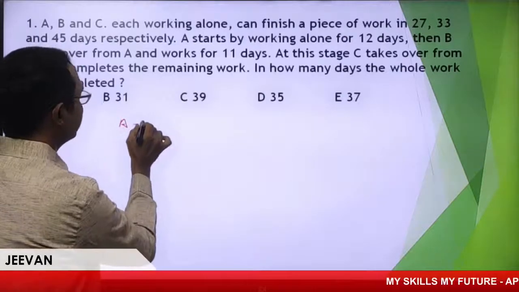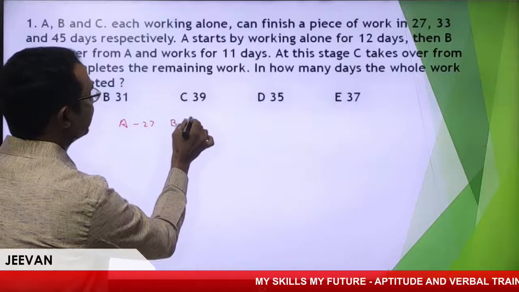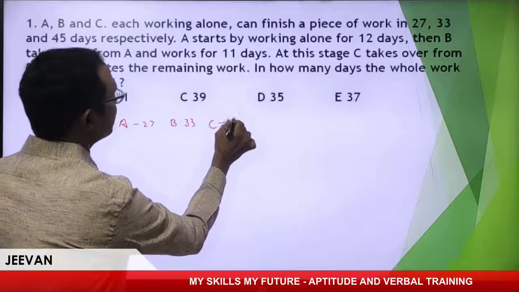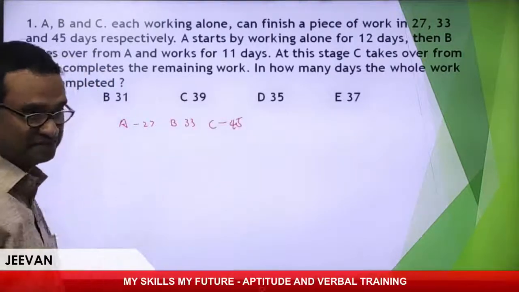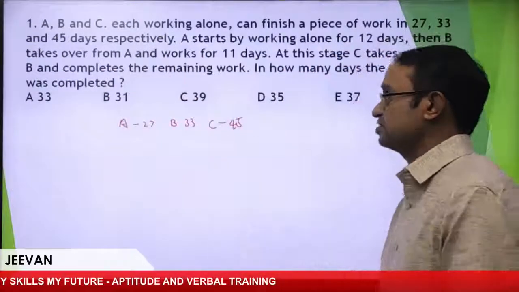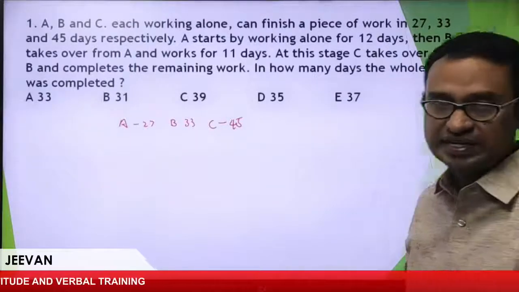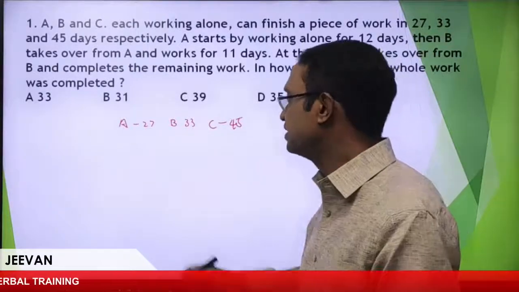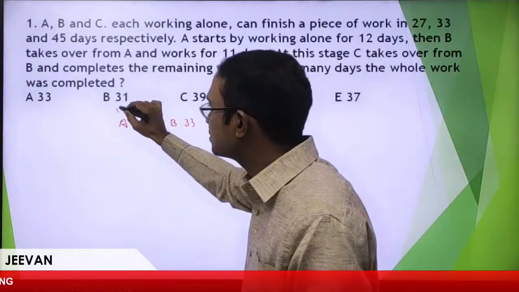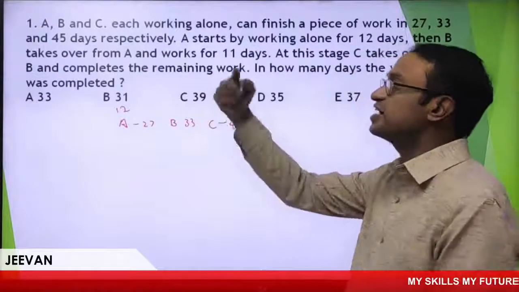A can do a work in 27 days, B in 33 days, C in 45 days. Continuing this question, A starts by working alone for 12 days. In this question, A started the work for 12 days alone, then B takes over from A.